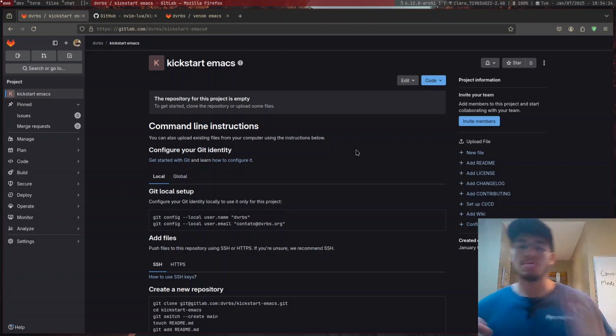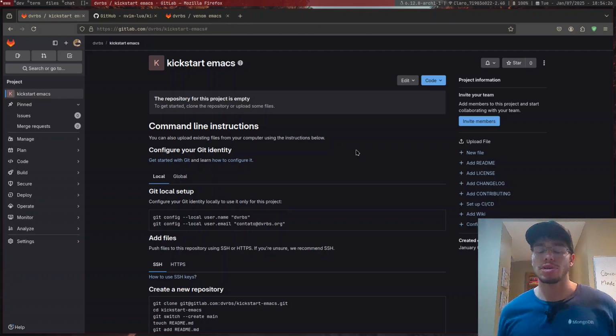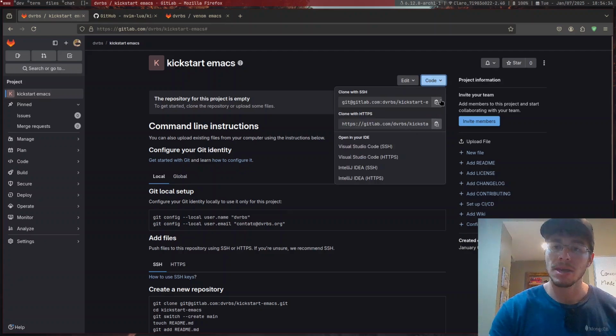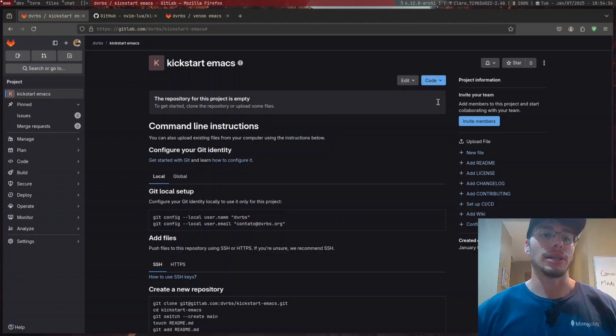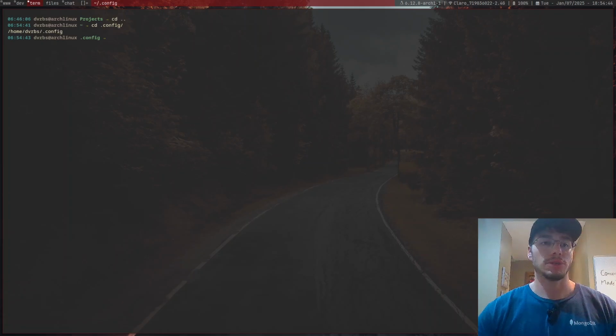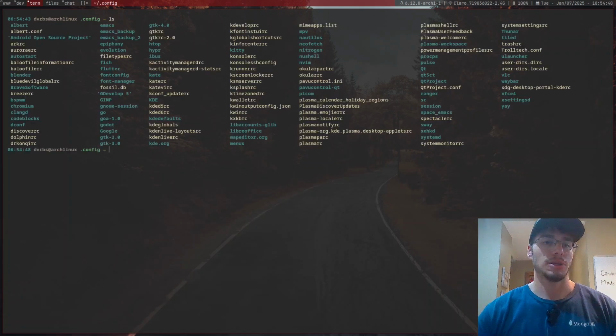So what we're going to be doing today is restarting and, again, starting close to from scratch our Kickstart Emacs configurations, right? So first things first, I'll just clone this once again. This thing is no longer going to be a project now. I need to go to my configs. Excuse me, there we go.